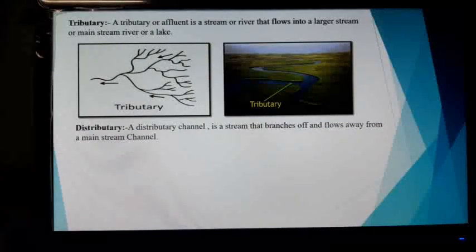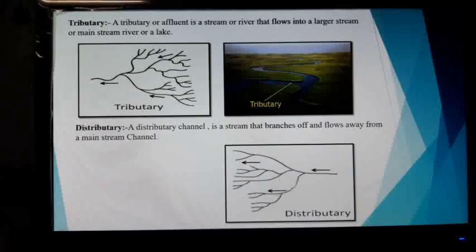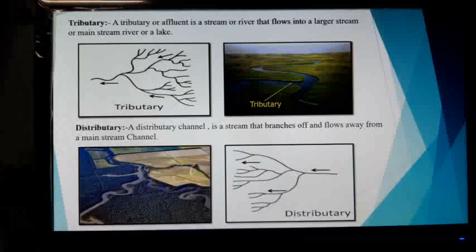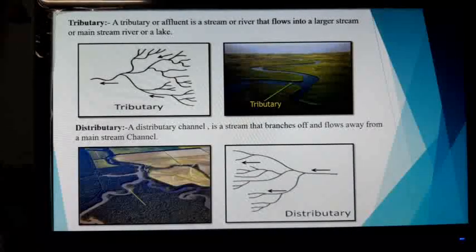And this is distributary. A distributary is a channel, a stream that branches off and flows away from a mainstream channel. Here is the image of distributary. You can easily see the stream that branches off and flows away from the mainstream. You can see that these two streams branch off from the mainstream, so this is known as distributary.